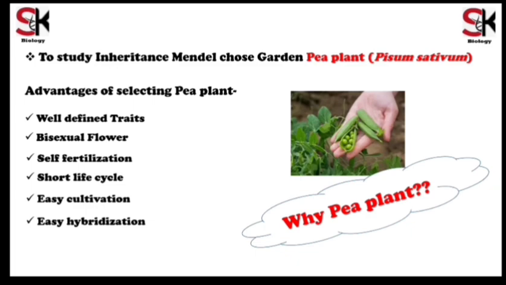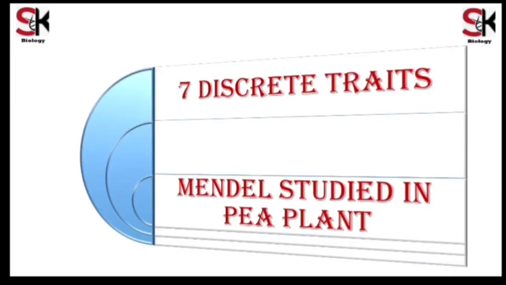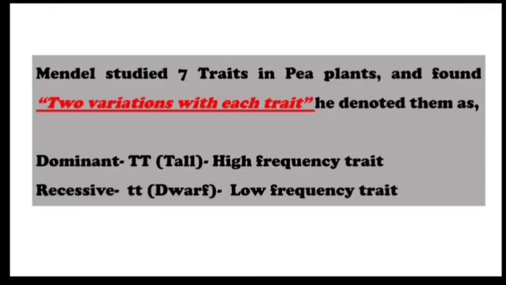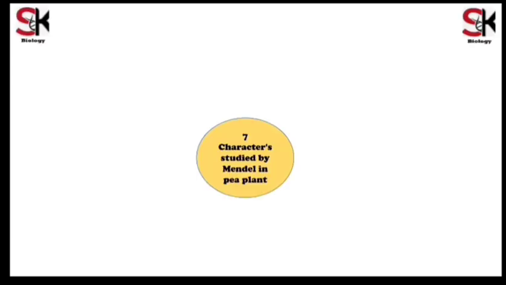Now, let us discuss discrete traits studied by Mendel. Mendel studied 7 traits in the pea plant and he found 2 variations with each trait. He denoted them as dominant and recessive traits. Dominant is denoted by a capital letter and recessive by a small letter. Dominant means high frequency trait and recessive means low frequency trait. Let us discuss all 7 characters one by one.